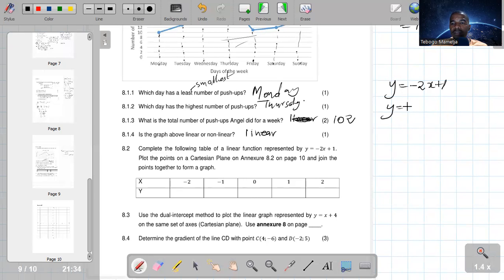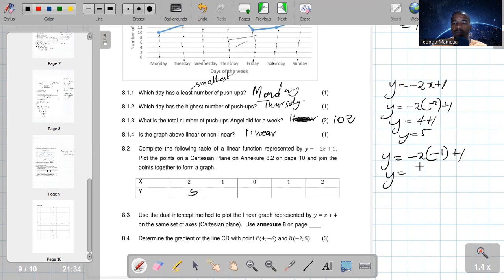So we substitute x by negative 2: y equals 4 plus 1, then y equals 5. So there's 5 there. The next one is y equals negative 2, and in the space of x we put negative 1, plus 1, which is 2 plus 1, which is 3.